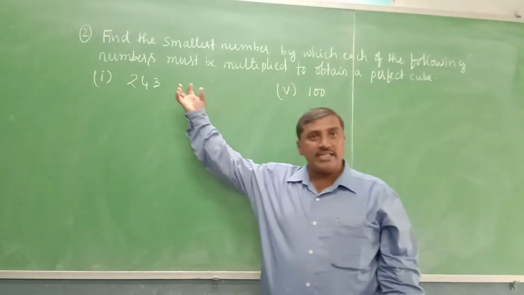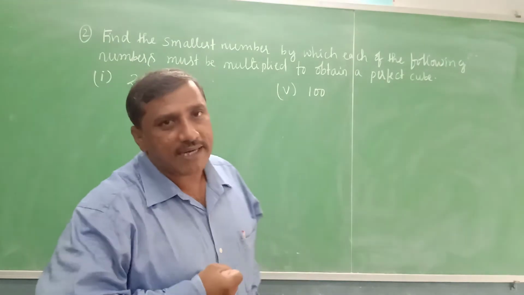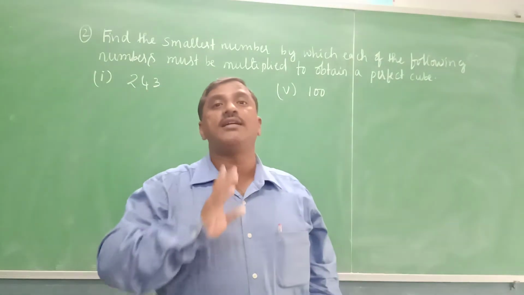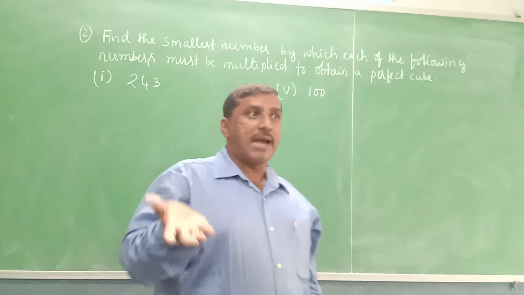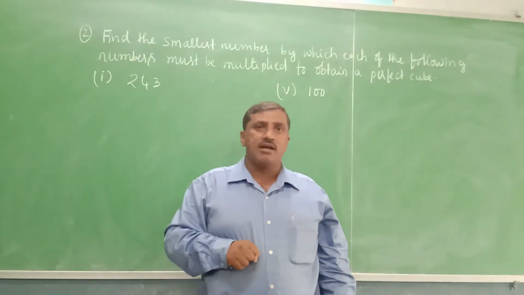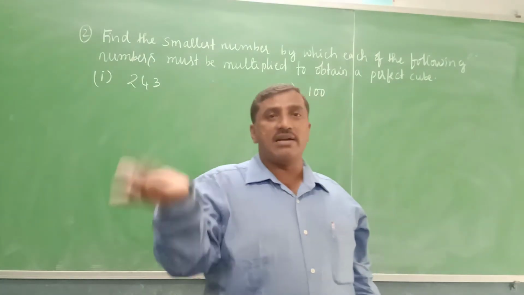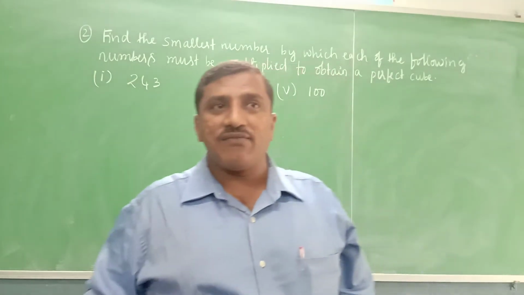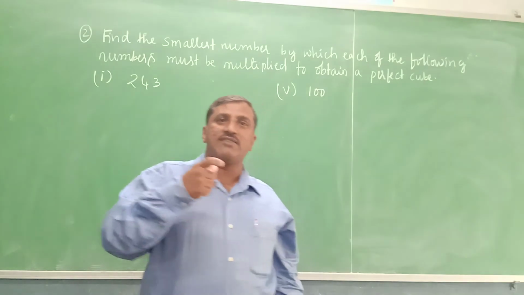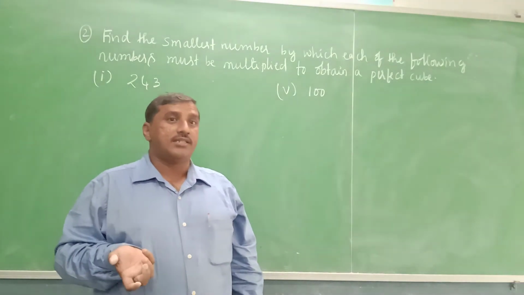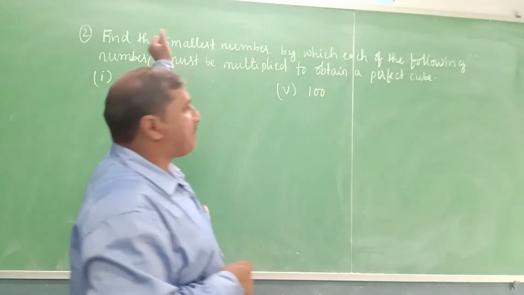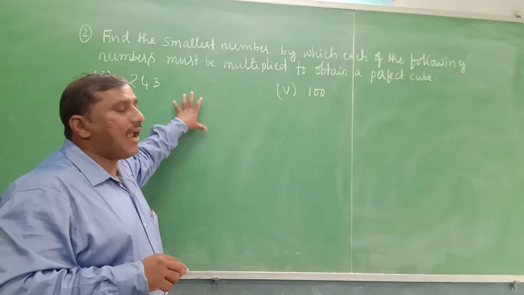We have to find the prime factorization of the given numbers and identify the factor which is not in the triplet form. Sometimes we find only one such factor, sometimes we find two different factors which are not in the triplet form. Then we can identify the required number to be multiplied with the given number to make a perfect cube.